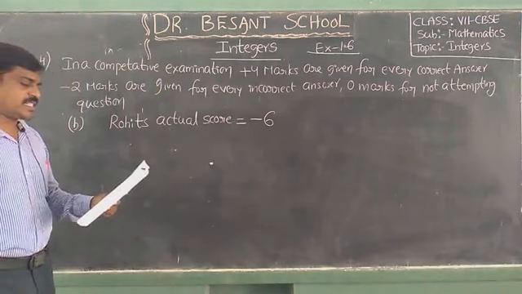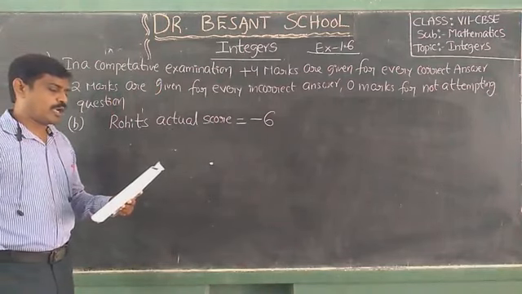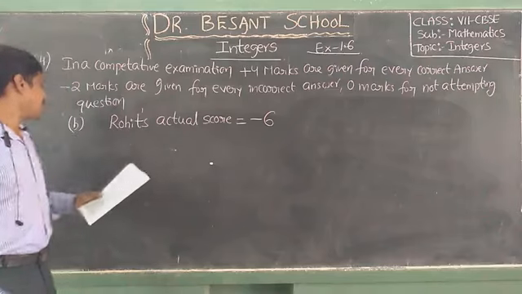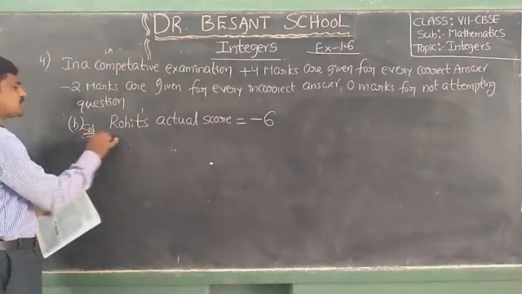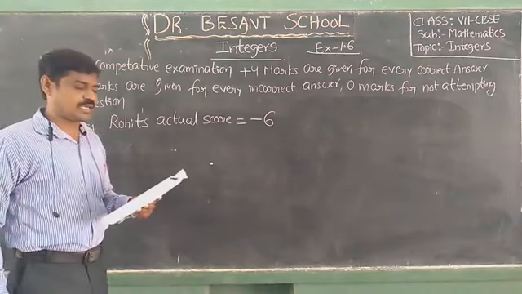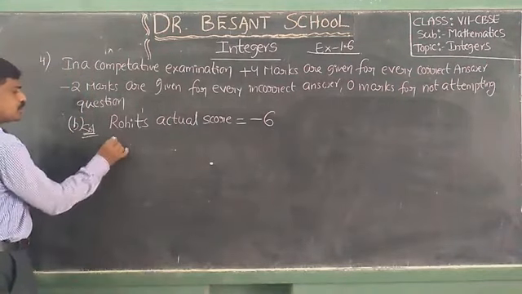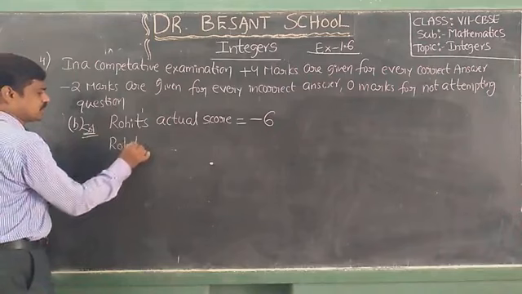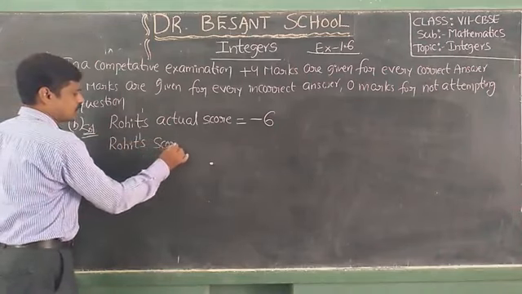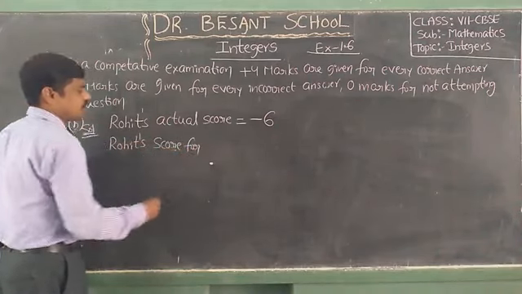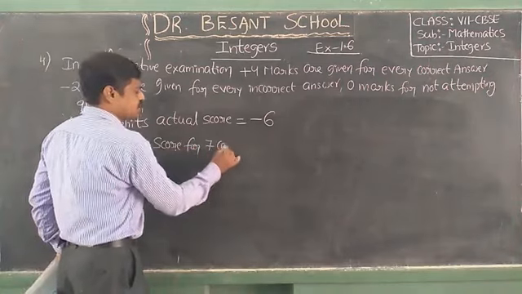Next, in this test he has got 7 correct answers. How many correct answers? 7 correct answers. So Rohit's score for 7 correct answers.